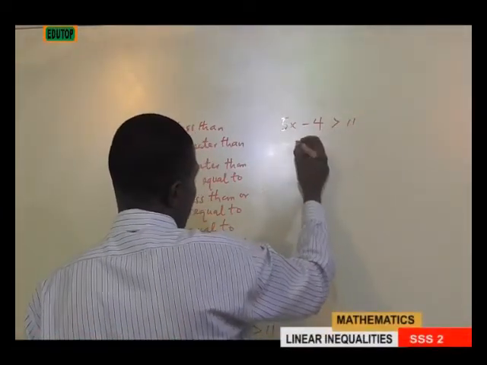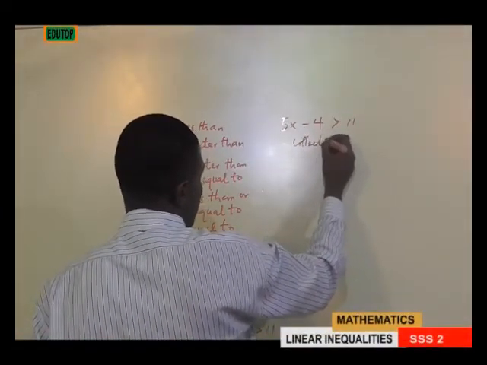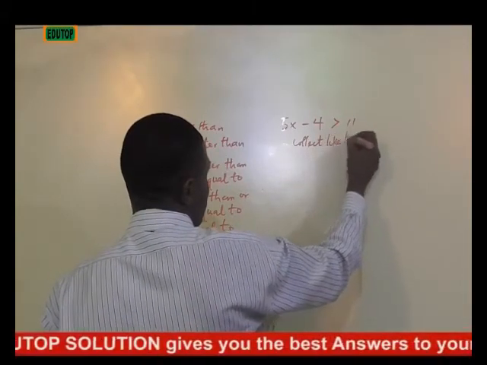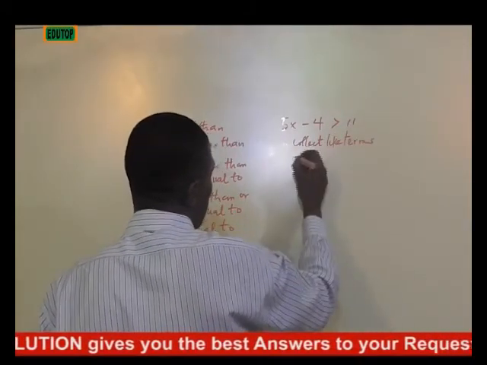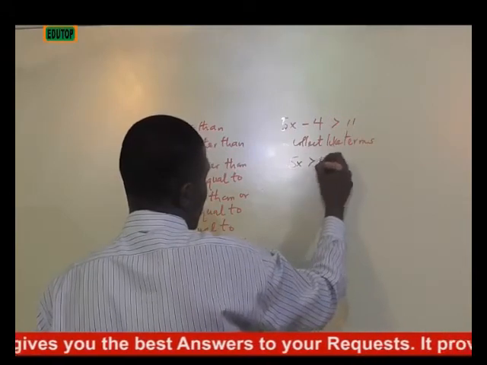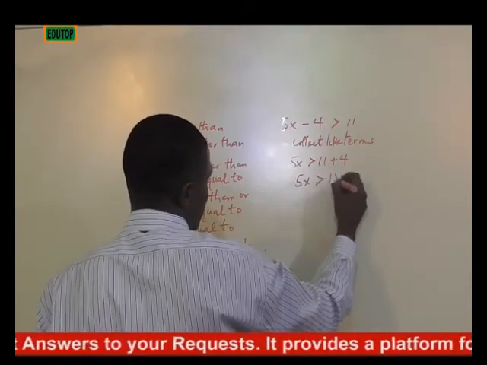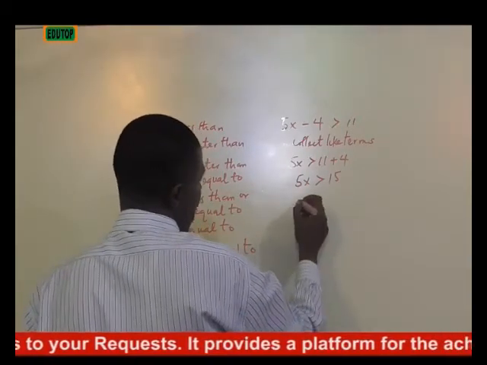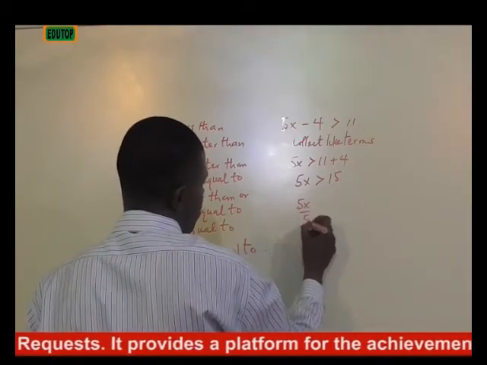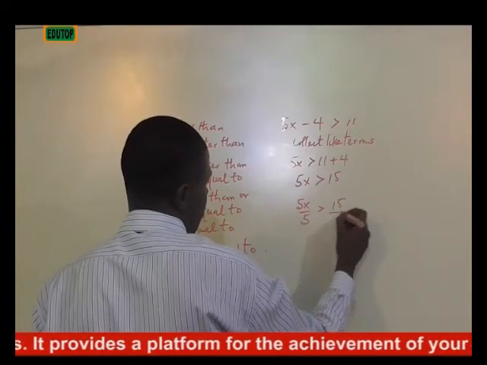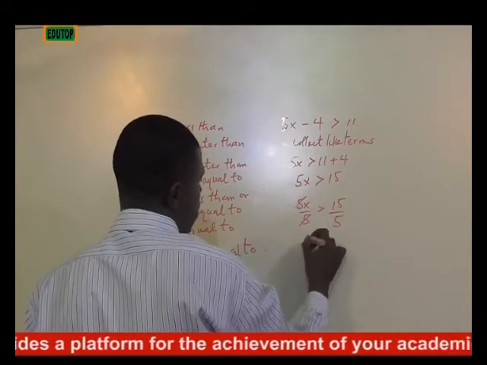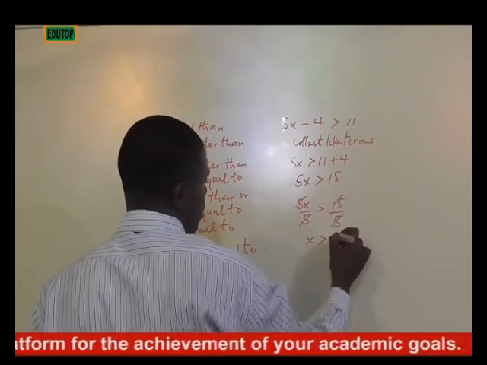We collect like terms, so we have 5X greater than 11 plus 4, and then 5X greater than 15. We divide both sides by 5, and we have X greater than 3.